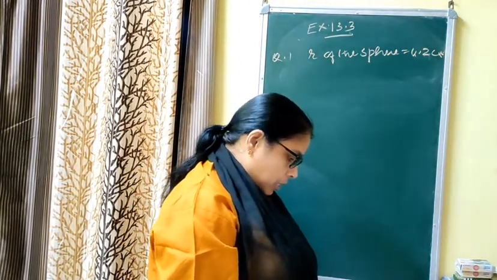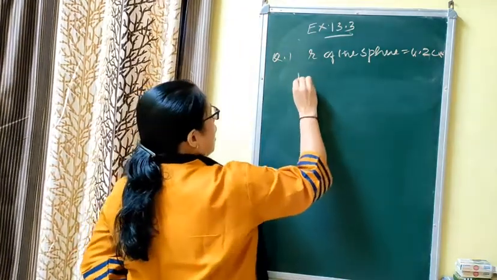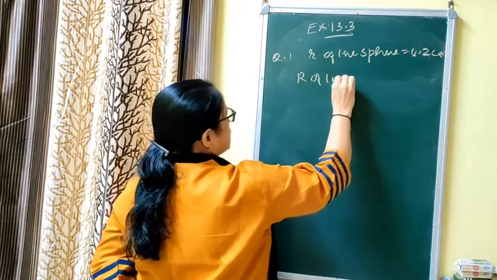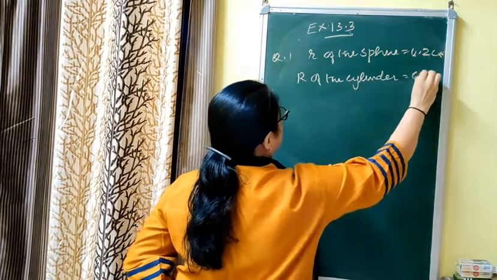The radius of the cylinder is 6. You are asked to find the height of the cylinder. Let us take capital R, because small r we already have taken. R of the cylinder is equal to 6 centimeter.